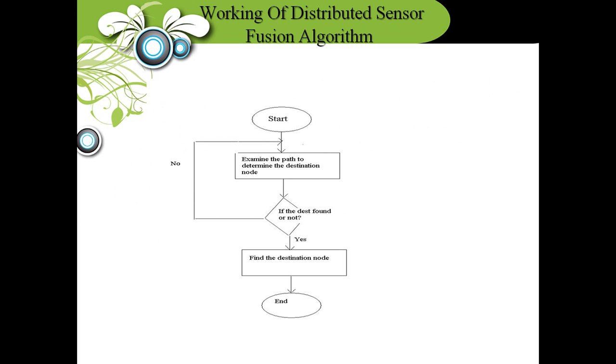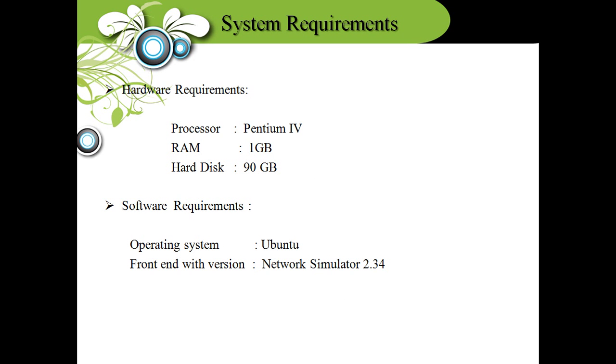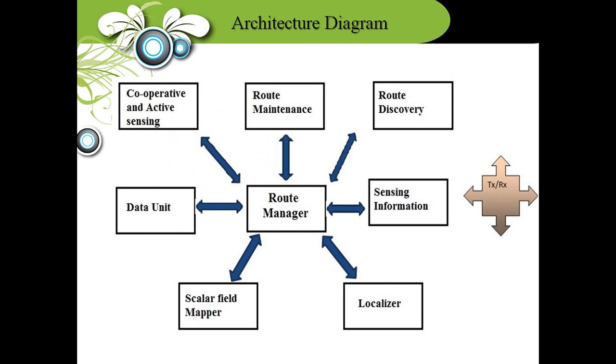The gradient descent algorithm starts and extends the path, so it finds the estimation nodes. The active sensing algorithm starts by calculating the path, so most of the nodes find the better path and get the optimal coverage nodes. Then the system requirements, so the architecture diagram.